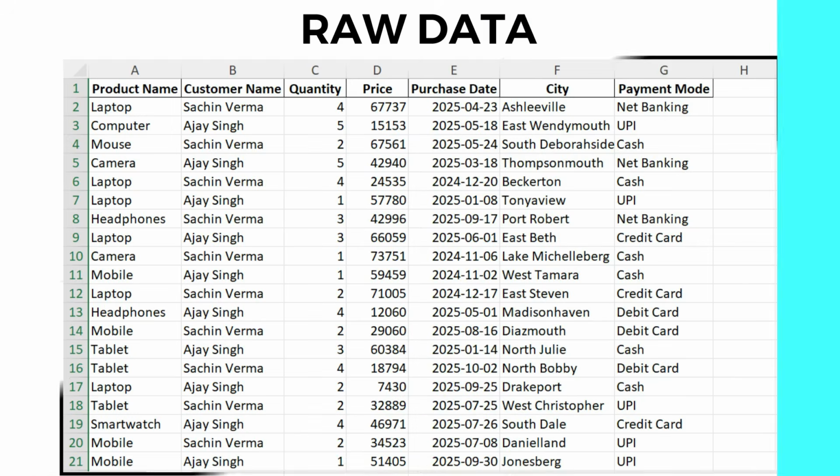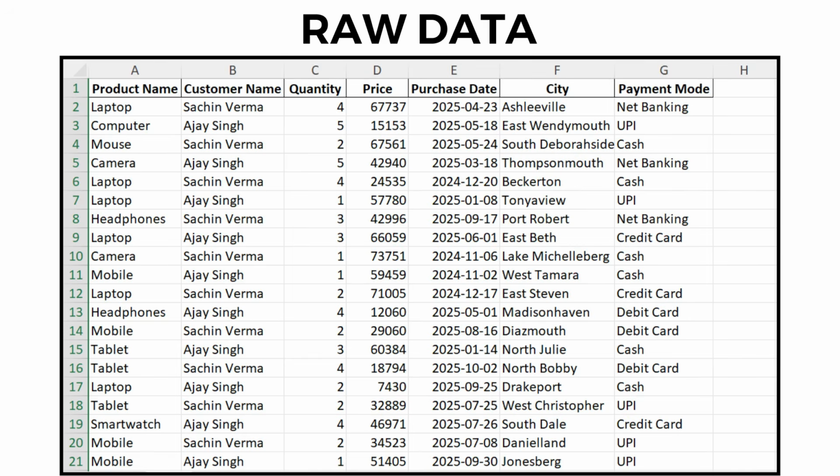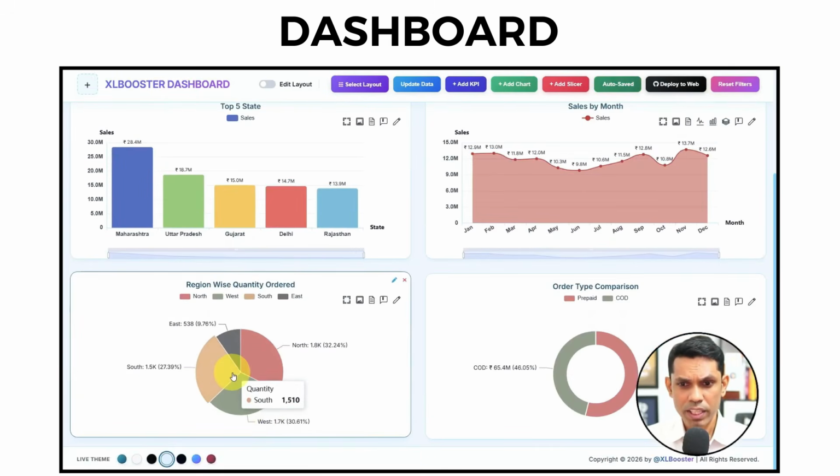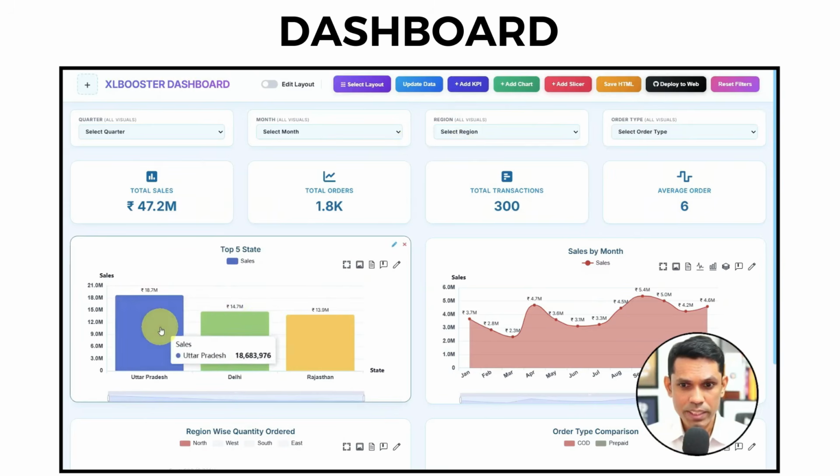Suppose take example, if you are having a raw data like this and you wanted to build dashboard like this, which is completely interactive, means you can click anywhere on the chart, anywhere on the visuals, and see the reflection. It's like a Power BI and Tableau dashboard. So if you are not having knowledge of creating dashboard inside Power BI and Tableau, do not worry. And even if you create a dashboard in that, you need to have a subscription in order to publish these dashboards and share with your management.